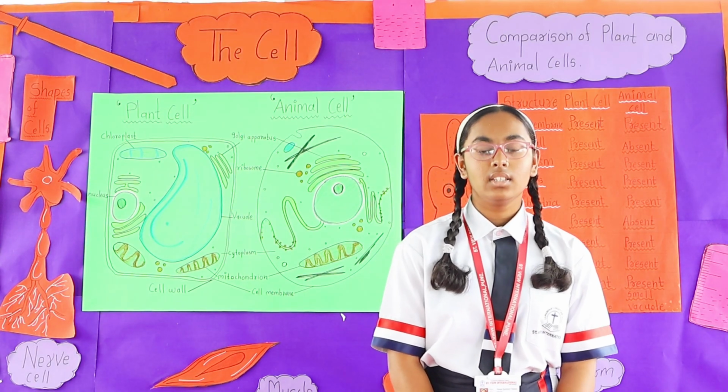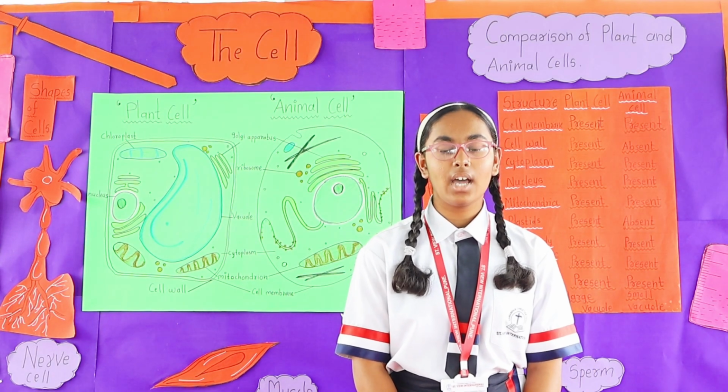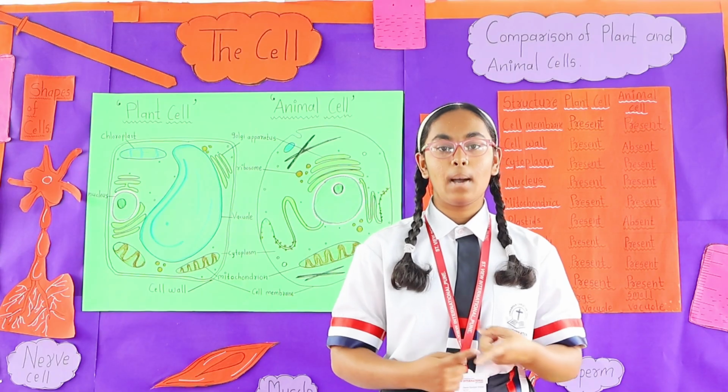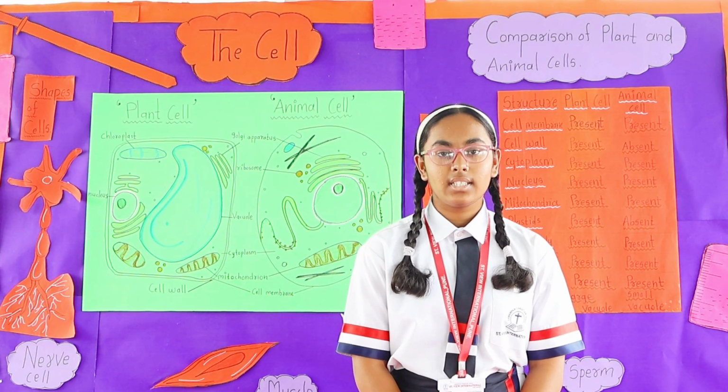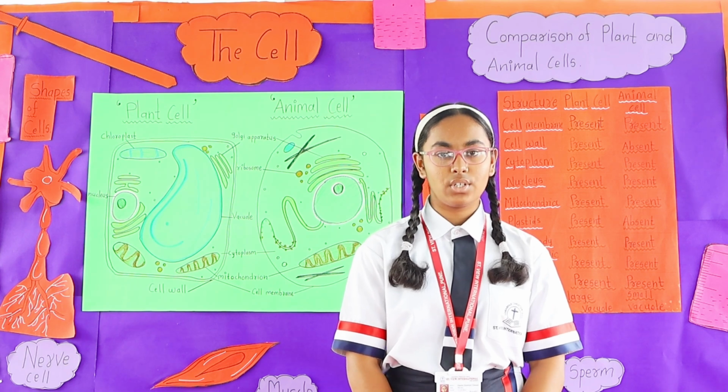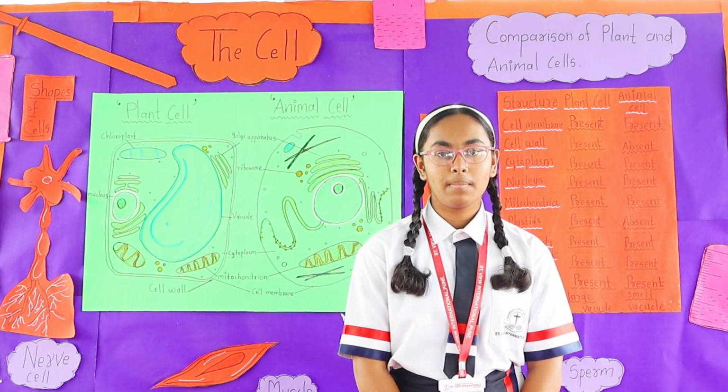Unicellular organisms. The organisms that are made of a single cell are known as unicellular organisms. Amoeba, paramecium and yeast are some unicellular organisms. In these organisms, all the necessary functions like respiration, growth and reproduction are performed by a single cell.